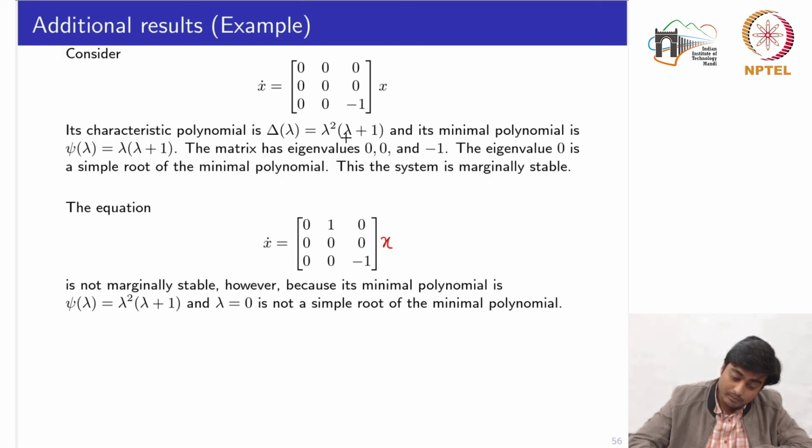But the minimal polynomial of this system is also equal to this one, because there does not exist any other polynomial of lesser degree than 3. And again, if I compute the roots of this characteristic polynomial, we already know that there are two roots available at 0, which are not simple roots. So this system is an unstable system, and the previous system is a marginally stable system.